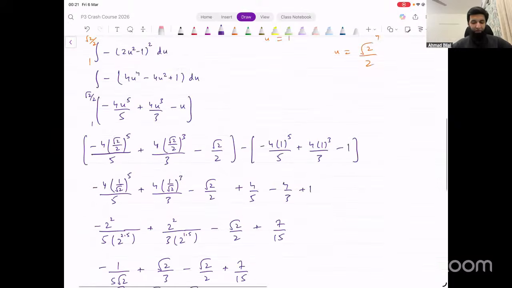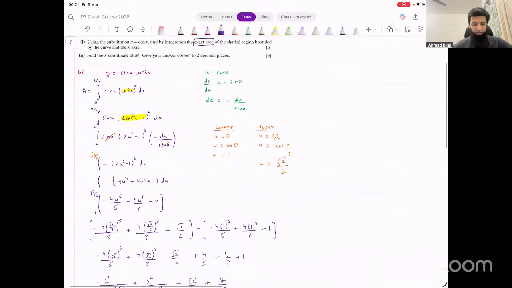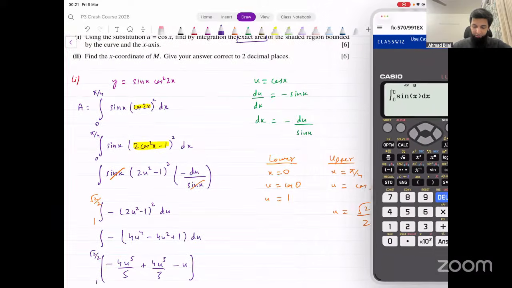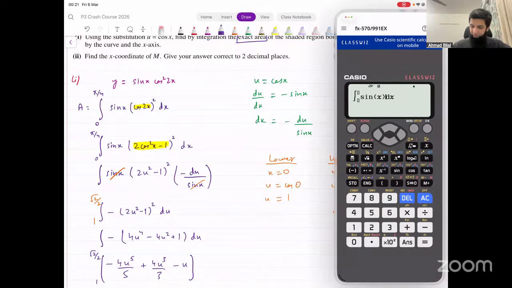Now we can verify our answers, right? Remember how we used to do that? We could verify this answer just by putting in our calculator. Make sure your calculator is in radian mode. Integration function. Just input that function here. Sine of x. This was a 6-mark question. So you can verify our answer quickly.